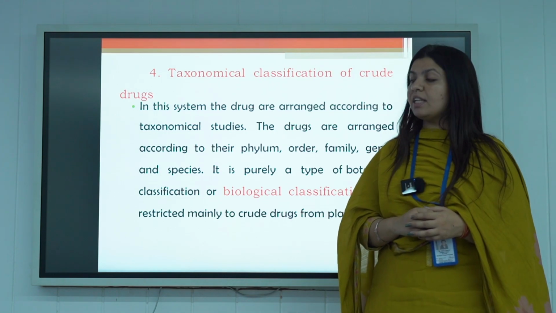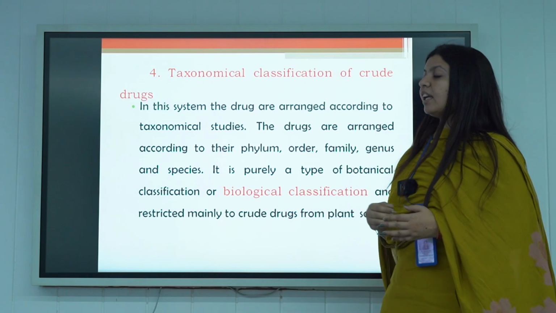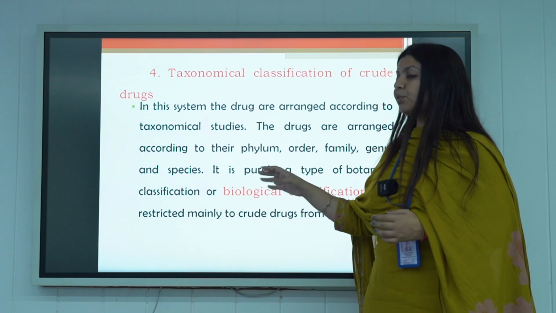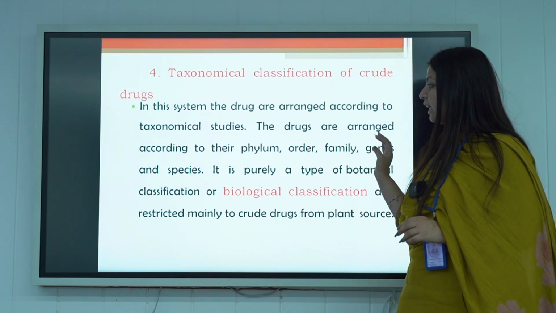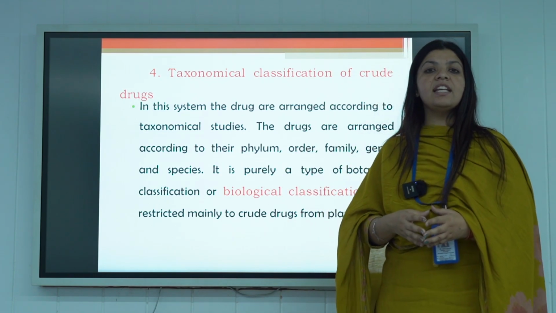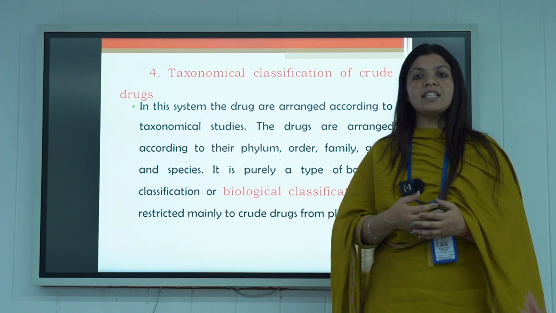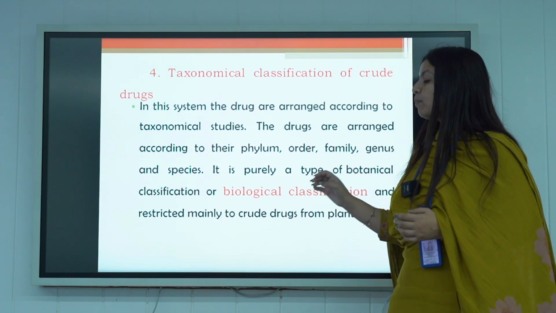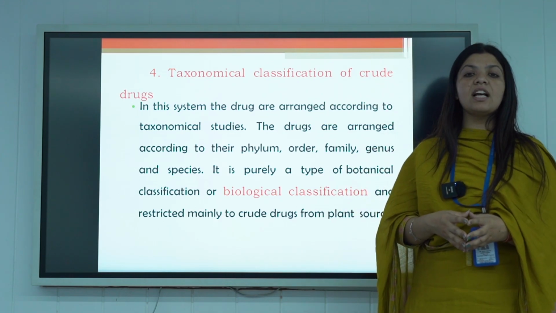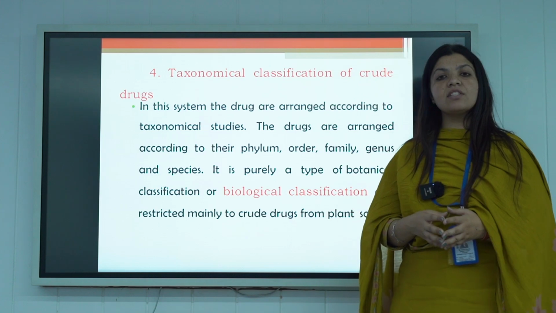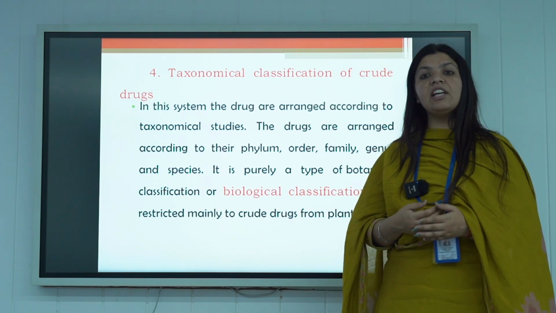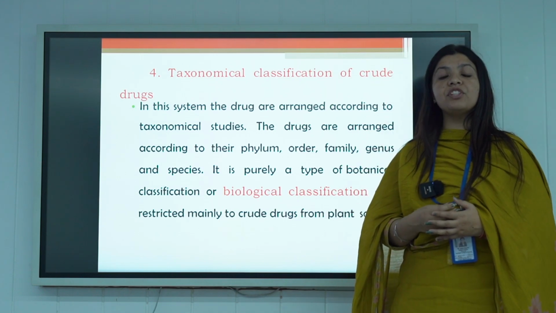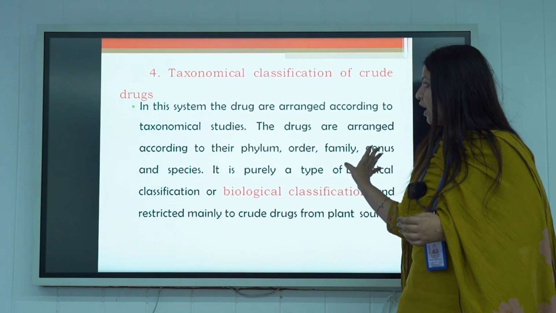Taxonomical classification means the system in which drugs are arranged according to their taxonomy. These drugs are arranged according to their phylum, order, family, class, genus and species. In case of pharmacognosy, the genus and species is very important for a plant. So it is purely a type of botanical classification. Taxonomical classification is very important in pharmacognosy because we are dealing with crude drugs. So we have to identify which species or which genus the plant belongs to.